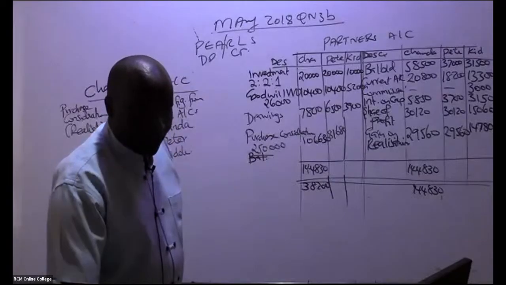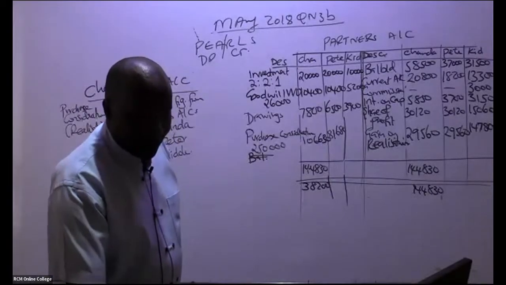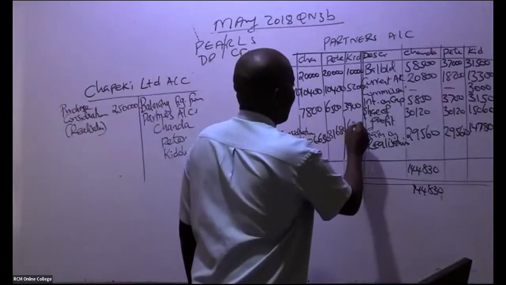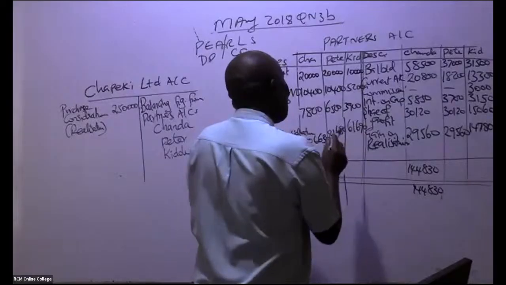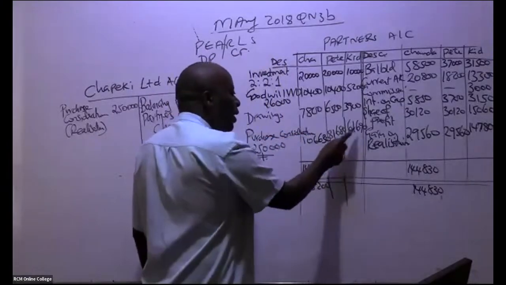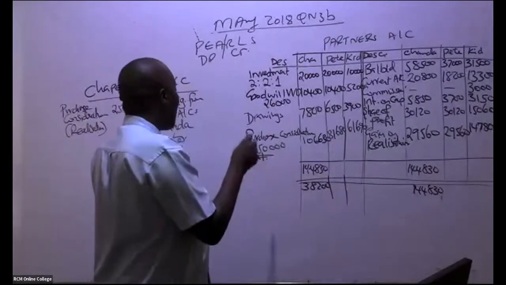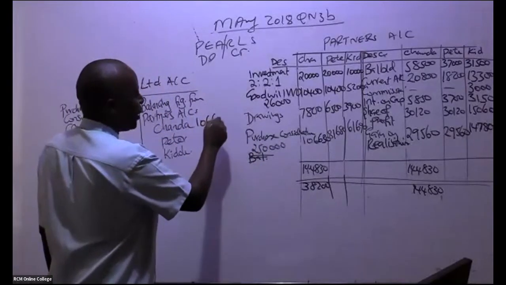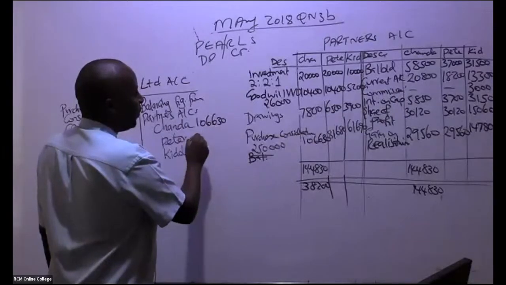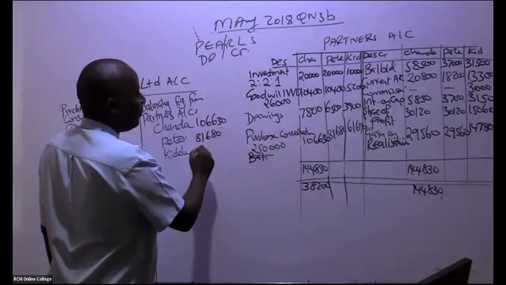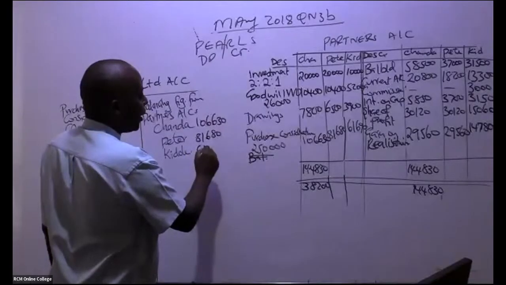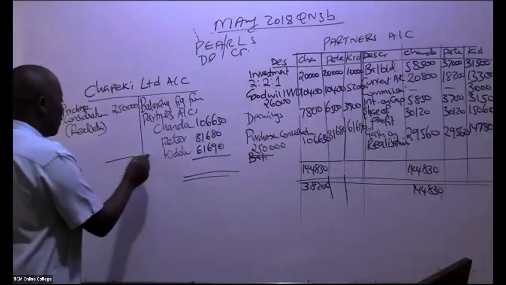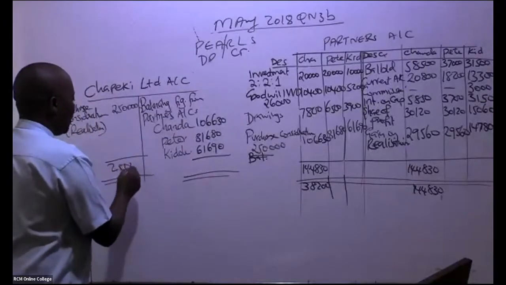Kidole. Be keen. 61, eh? 61,690. So if you want to know whether you are correct, see whether the three figures are adding to 250,000. If they're not adding to 250,000, you have failed. So 106,630, 81,680, 61,690. So this account should always be self-balancing. Very easy.